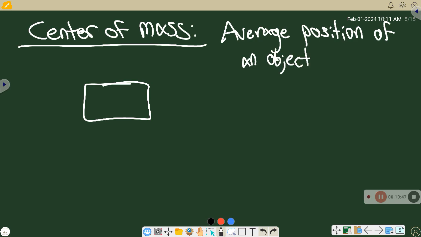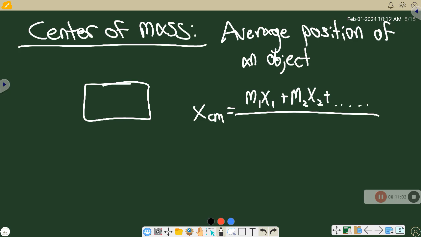And it actually has an equation that we can use to solve for it. To find the position of the center of mass, you multiply the mass of one object in the system plus the mass of another object in the system, plus the mass of a third and a fourth and so on, however many times you need to. And then you divide it all by the masses all added up. So this is how I would find the average position of an object.